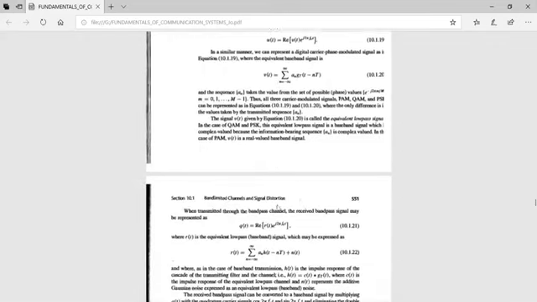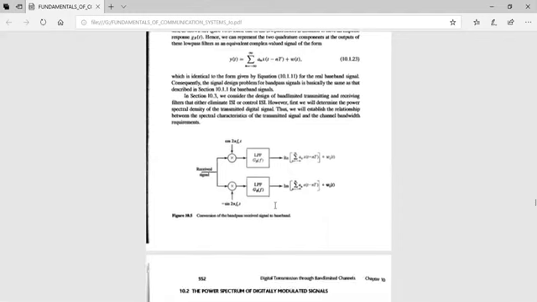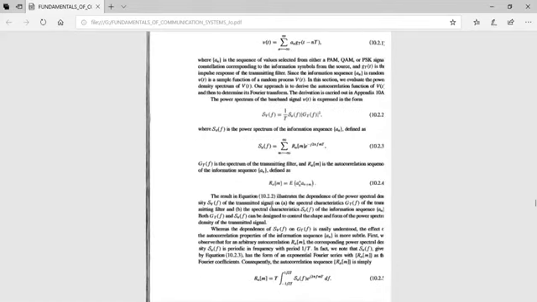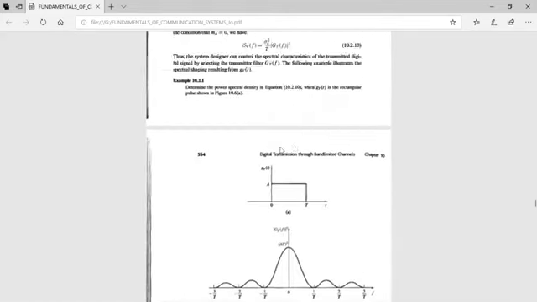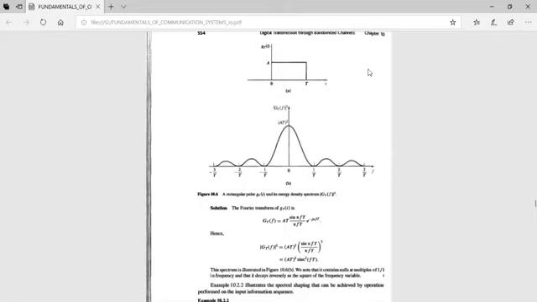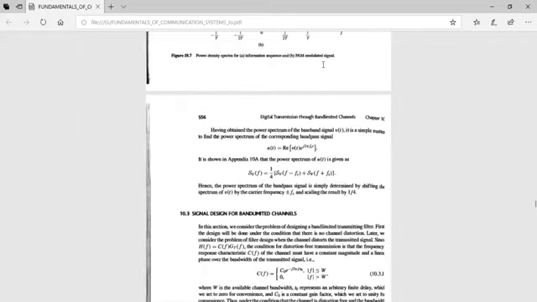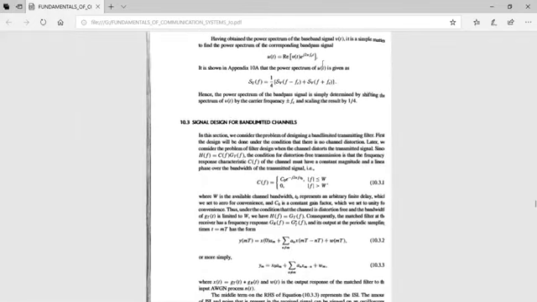So I just stop here. We'll continue in the next session. The power spectrum of digitally modulated signals, we don't have that in our syllabus. This we don't have, but signal design for band limited channels, this I have to do. This I will do in the next session.